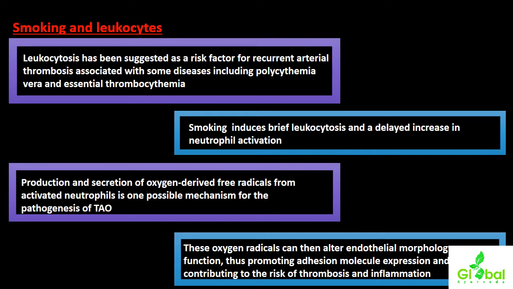So wherever these oxygen-derived free radicals are released, that will lead to alteration of endothelial morphology and thereby altering the function of the endothelial lining, promoting adhesion molecule expression along with the risk of thrombosis and inflammation. So this was regarding the adverse effects of smoking with respect to leukocytes.